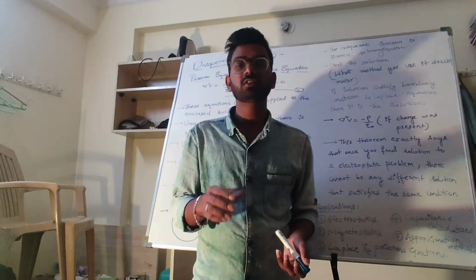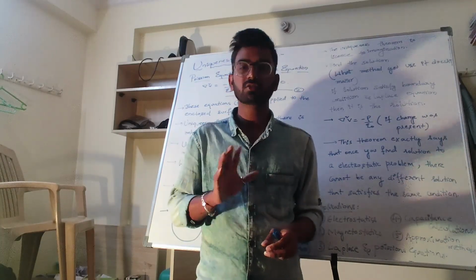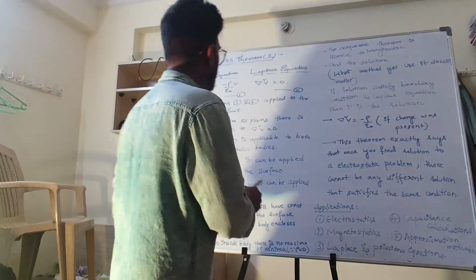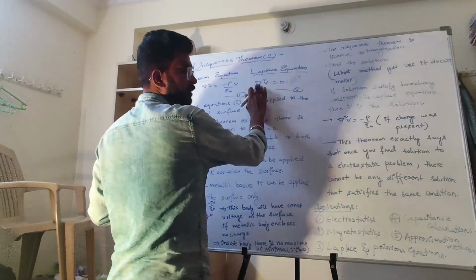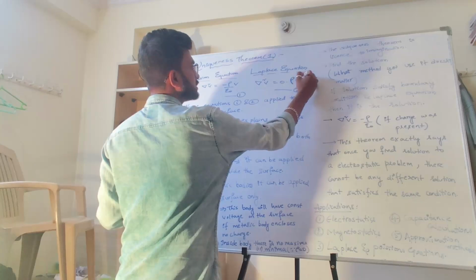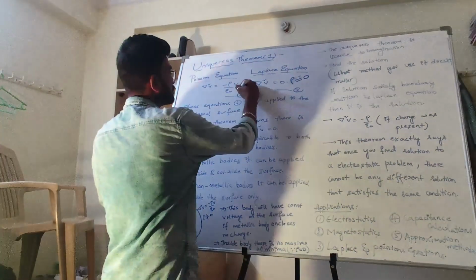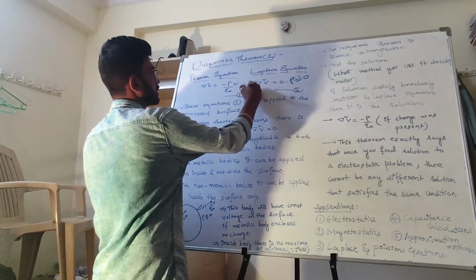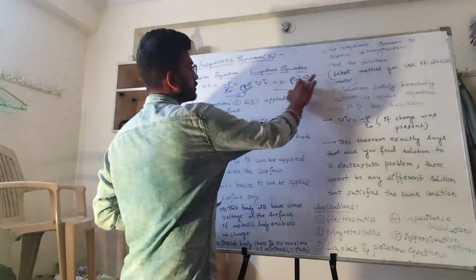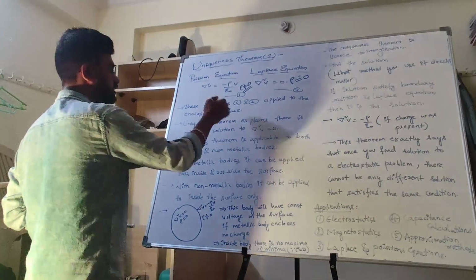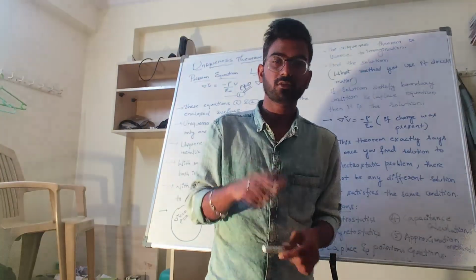Free space means there is no charge present, so charge density is 0. When charge density is equal to 0, del square V is equal to 0. When charge density is not equal to 0, del square V is equal to minus rho by epsilon naught.